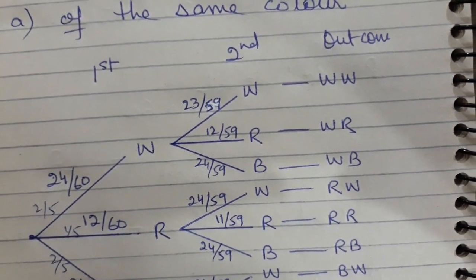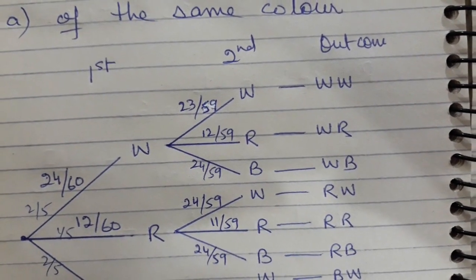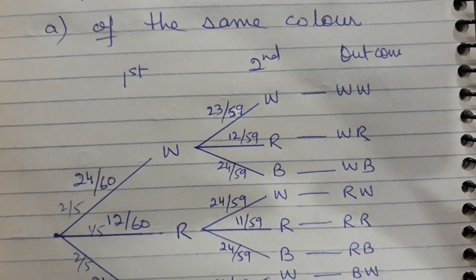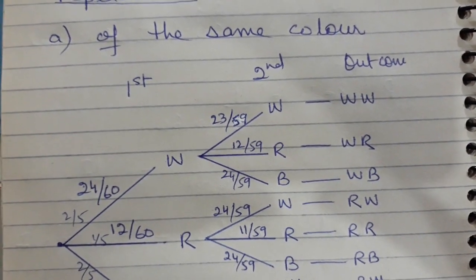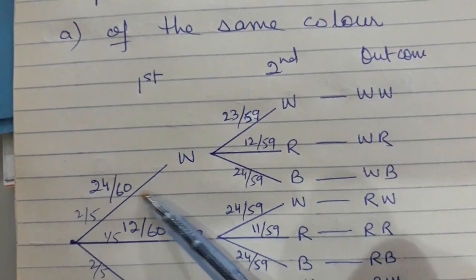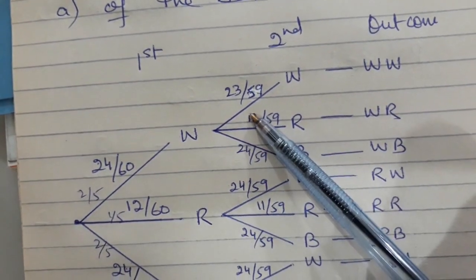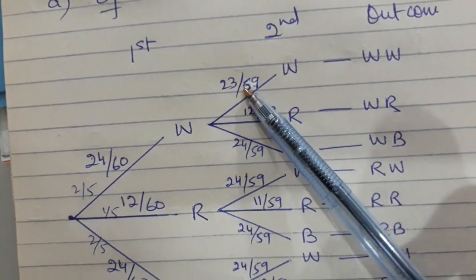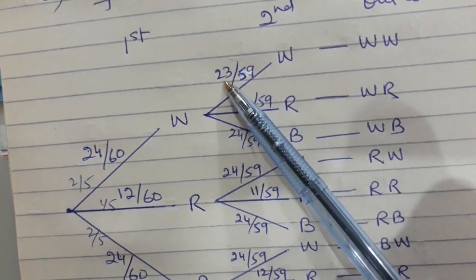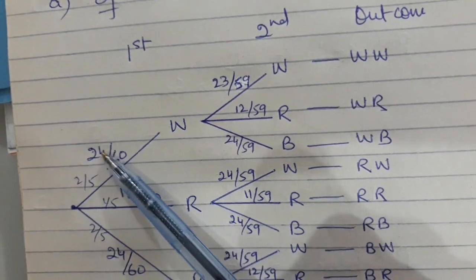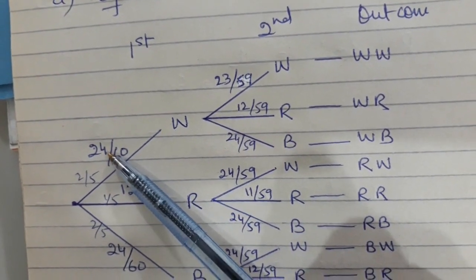So the particular reason why I have taken this example is to emphasize that if it is a probability tree diagram, please do not write the simplified form of the probability. It is a dependent case, so you have to subtract. From the simplified form you cannot subtract. Here you will not get the right answer. So always use the original probability.